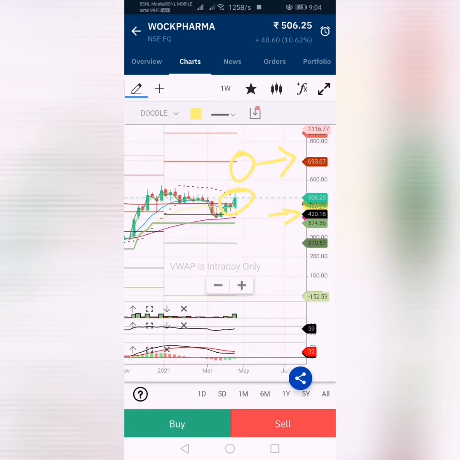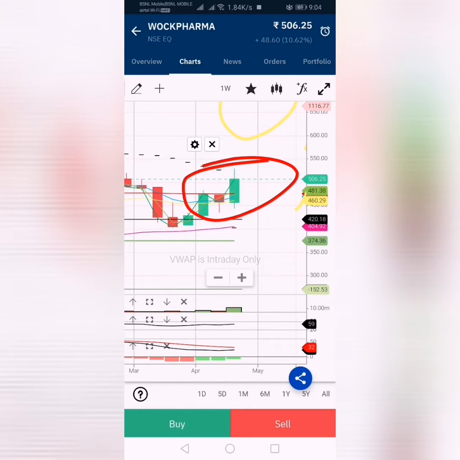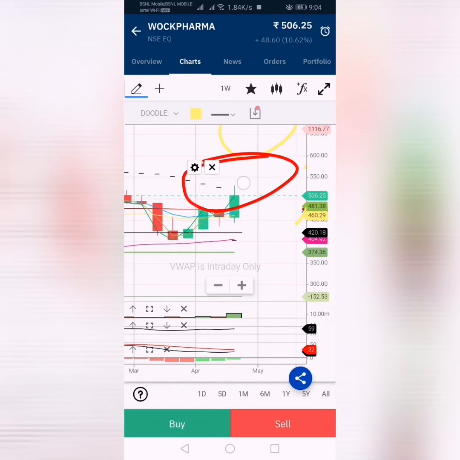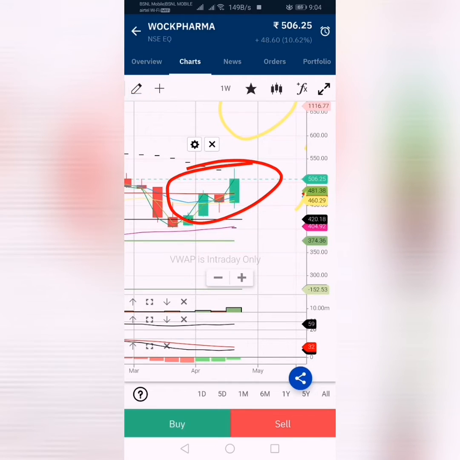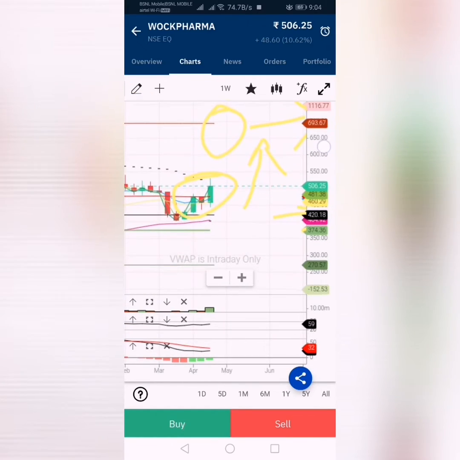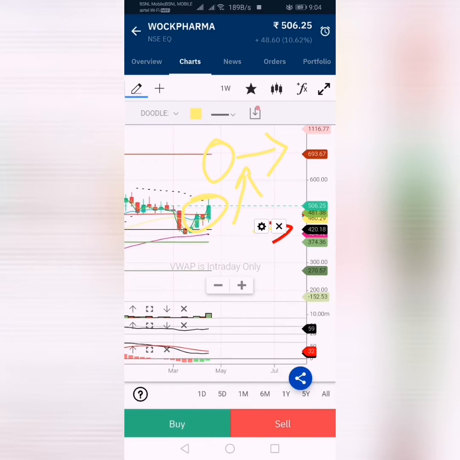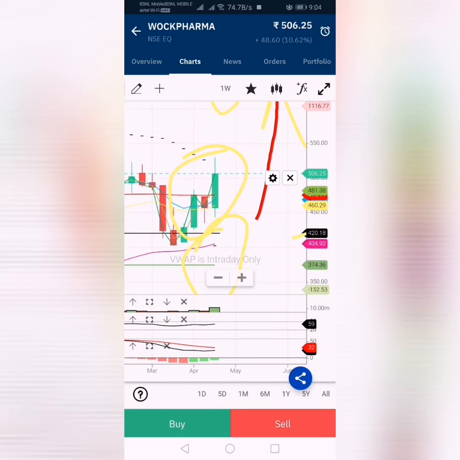In upcoming weeks, that is in these upcoming days, this can reach up to 693. This is forming above the 200-day moving average, the red line. Above the 200-day moving average, the stock becomes bullish, and here the parabolic SAR is showing downward, forming below the candle. This means that the stock is in an uptrend.